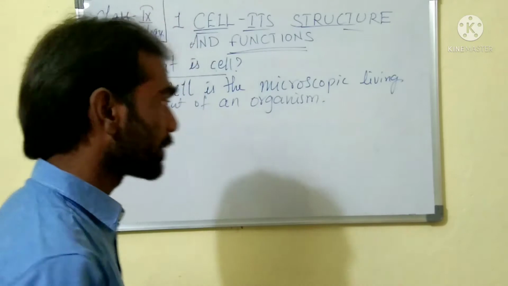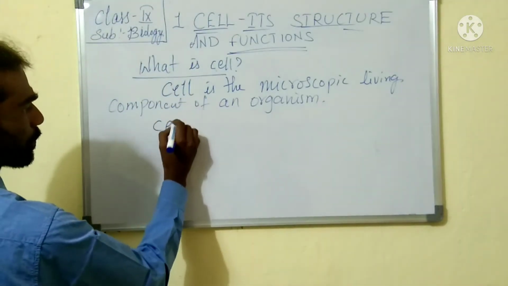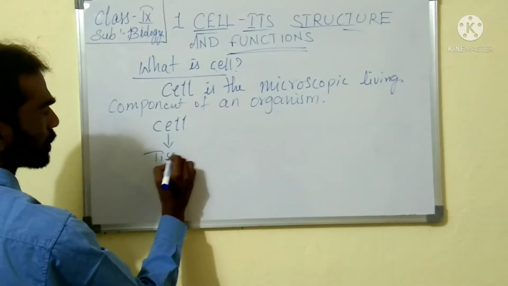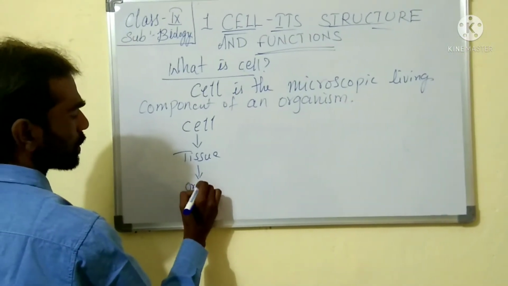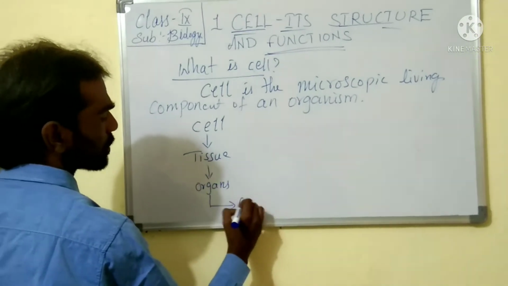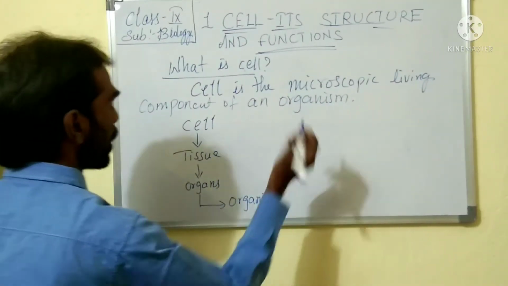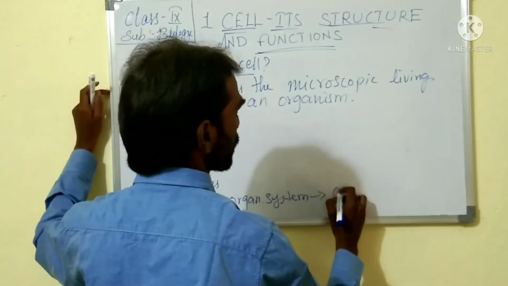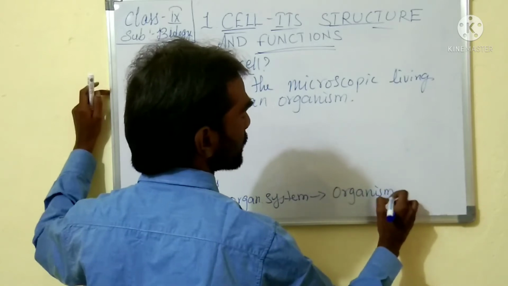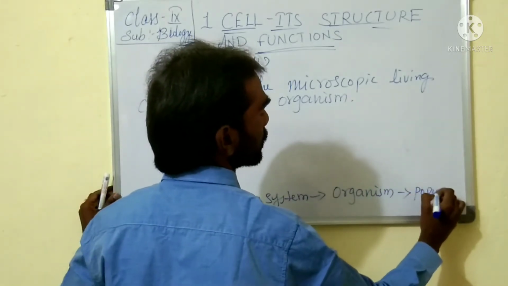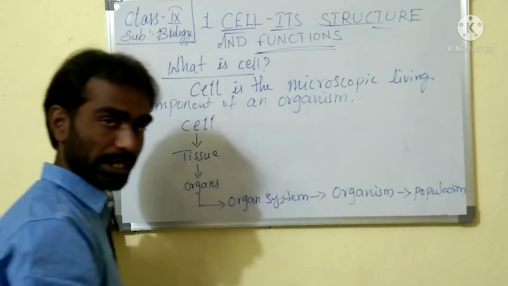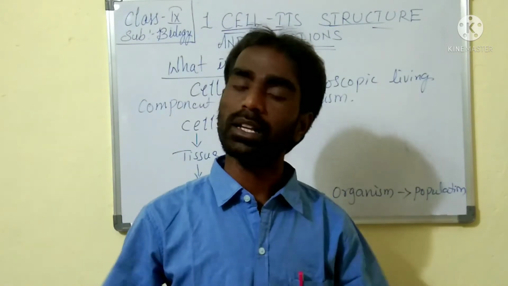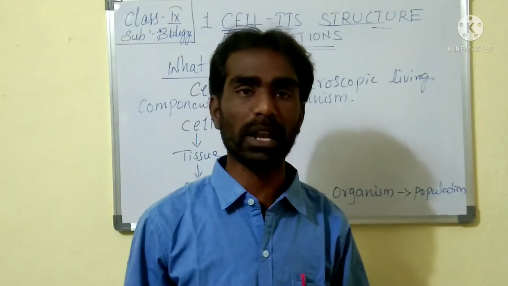So how is this formed? You can see here. Cell gives rise to tissue. Tissue to organs. Organs to organ systems. Organ system to organism. Organism to population. And population to community. Community to ecosystem. Ecosystem to biosphere. Biosphere is nothing but planet Earth. It is completely a living planet, isn't it?